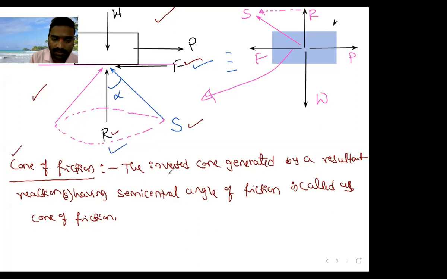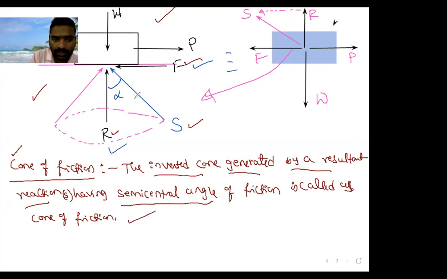What is that cone of friction? The inverted cone generated by the resultant reaction, having a semicentral angle. I'm not taking the entire angle, I'm taking only the semicentral of the entire cone angle. Semicentral angle of friction is called as cone of friction.